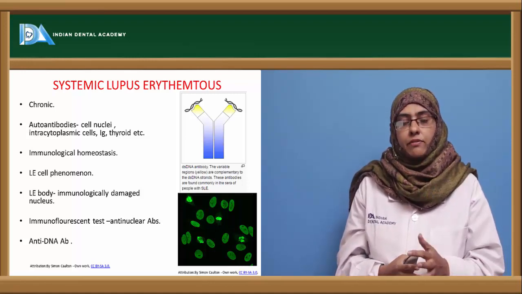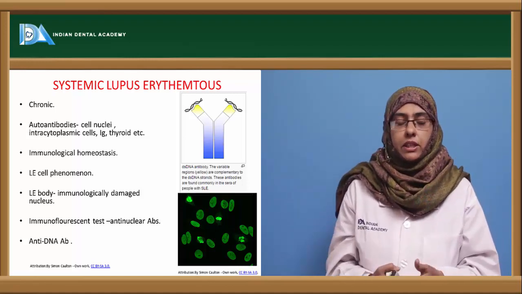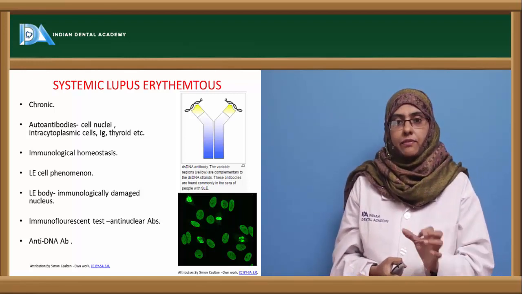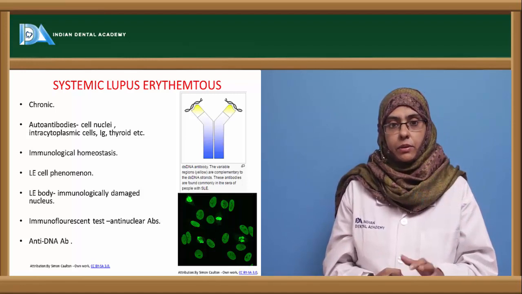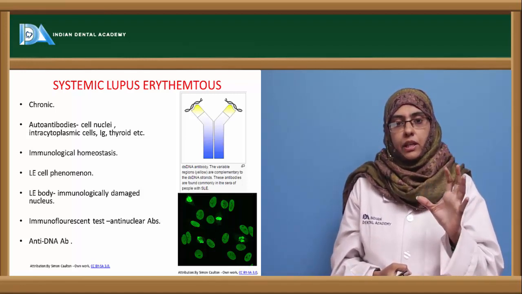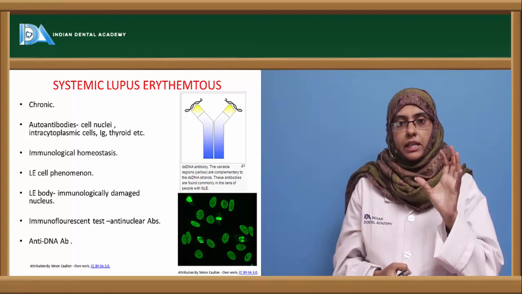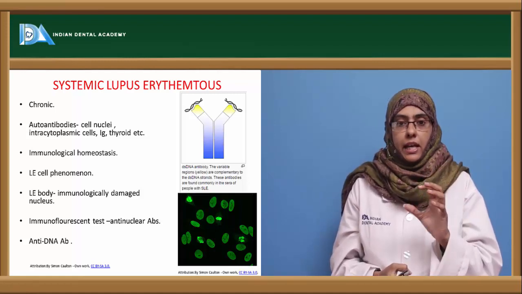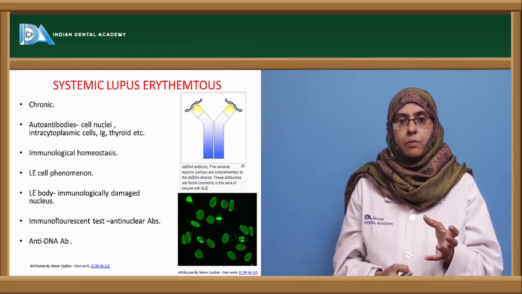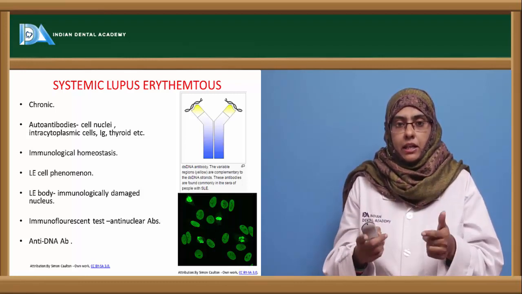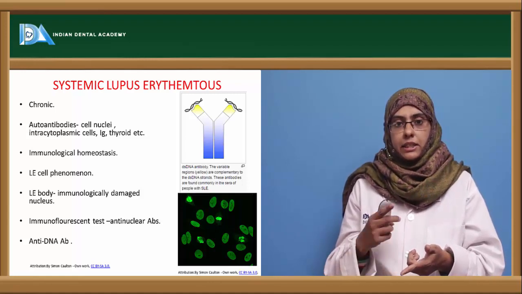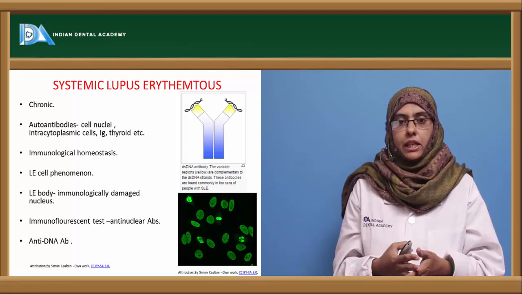The most important feature that can be recognized in systemic lupus erythematosus is the LE cell phenomenon. The LE cell is a neutrophil that has engulfed an LE body, which is a damaged nucleus. You can see a large cell completely surrounding the damaged nucleus inside, and this is associated with LE cells.